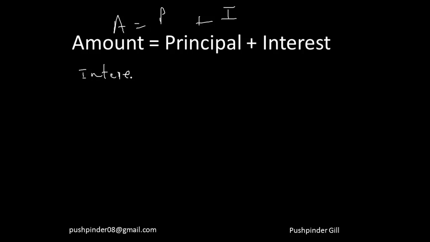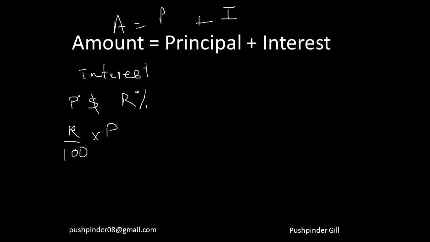Now let's suppose you invest P dollars into a bank, and the bank is giving you R% rate of return every year. That means every year you are going to receive R% of money from the bank. So every year you're going to receive this much money from the bank because you invested P dollars and R% is your rate of return.